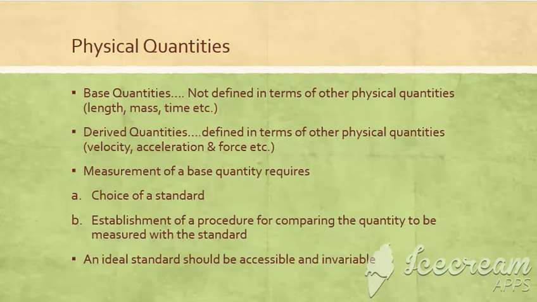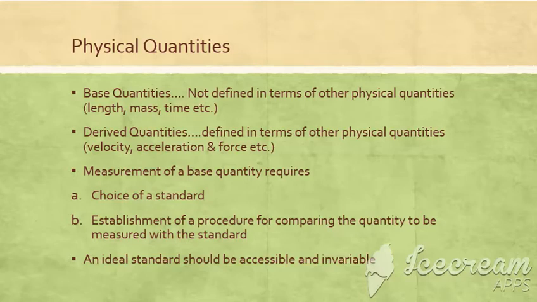Physics depends upon the physical quantities in terms of which the laws of physics are expressed. Therefore, these quantities have to be measured accurately. Among these are mass, length, time, velocity, force, density, temperature, electric current, and numerous others. Physical quantities are divided into two categories: base quantities and derived quantities.